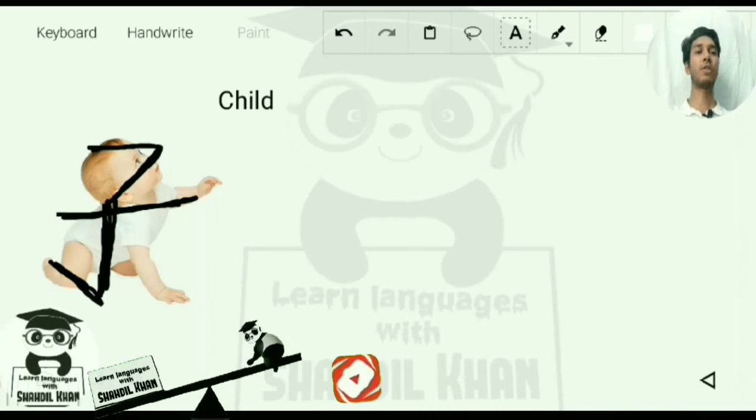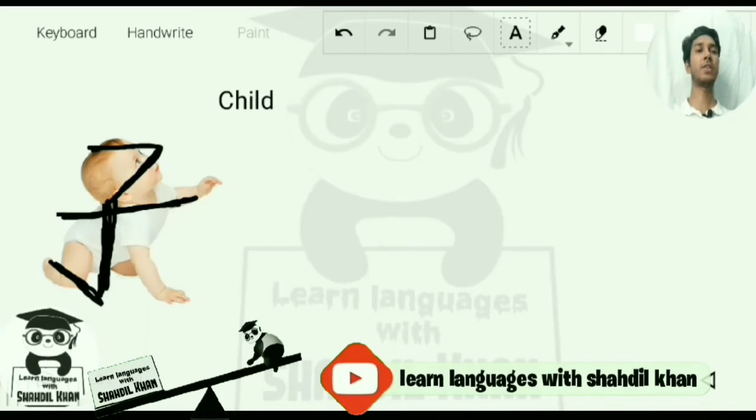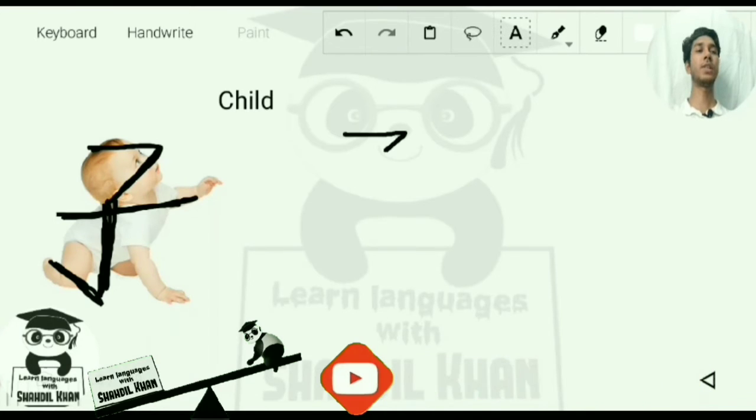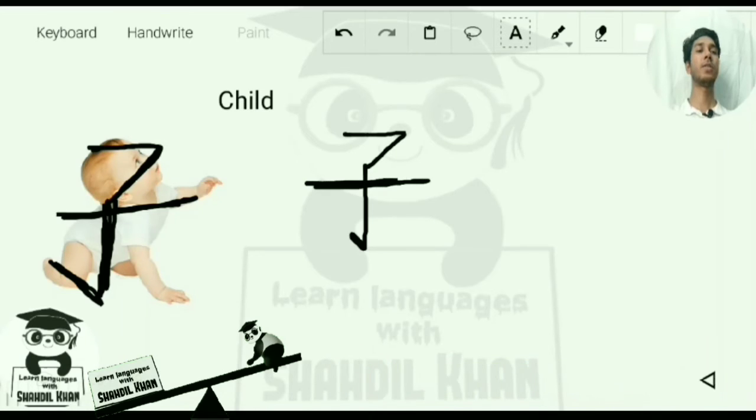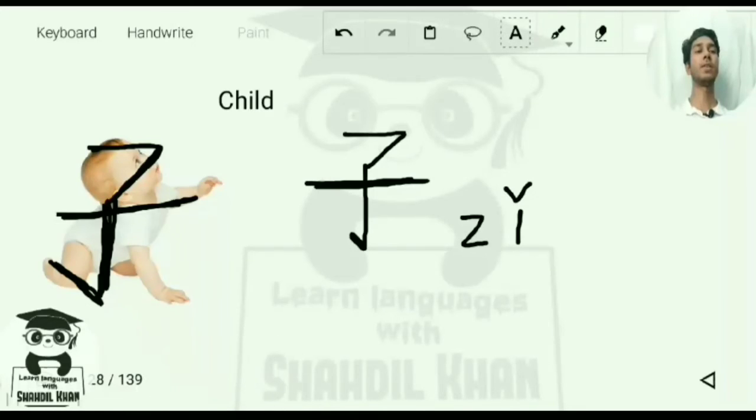So for writing a character for child, so this is his head, body, leg, and his hand. So this is the structure for child, and the Chinese pinyin for this is Z. This is child. So with this picture you can remember this.